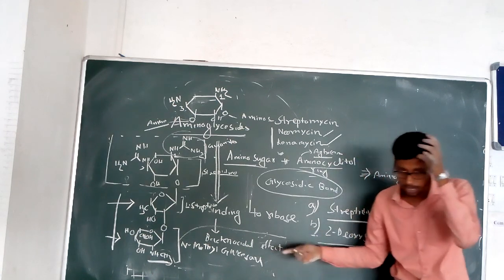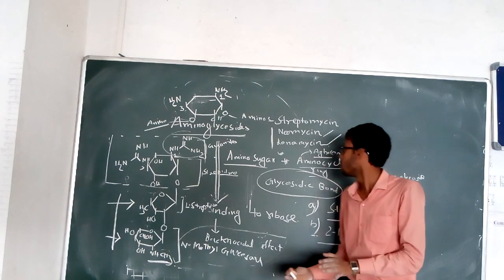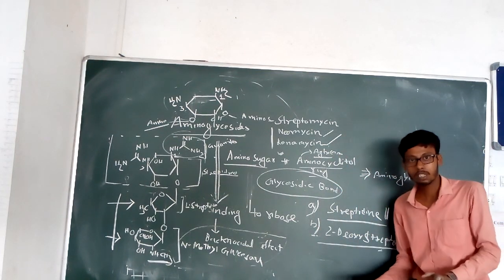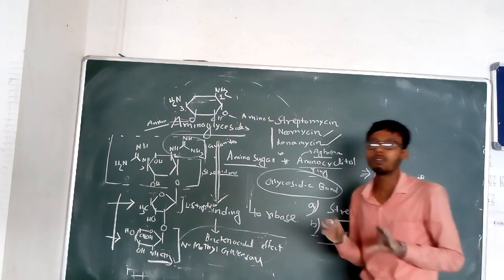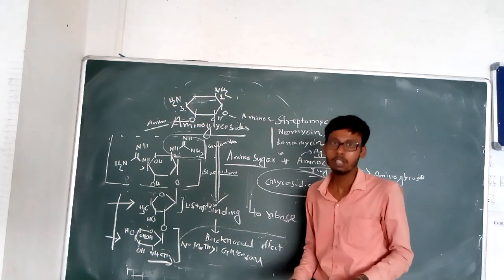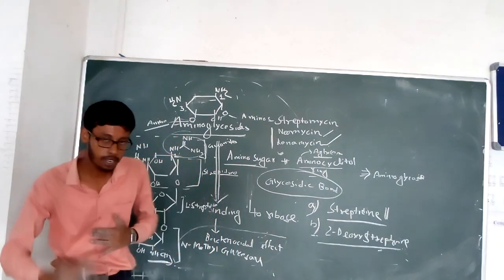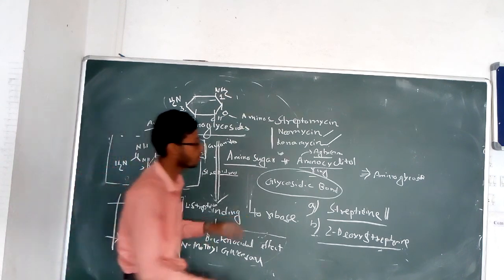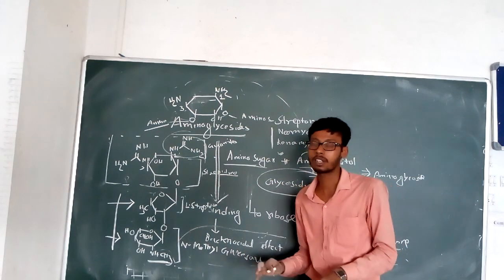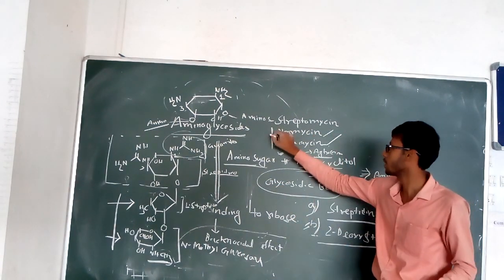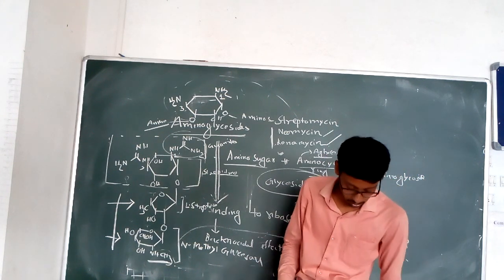Streptomycin, already discussed the details. These are the two amino sugars attached with the aminocyclical ring. On the aminocyclical ring, this is the streptidine ring, and another aminocyclical ring is the 2-deoxystreptamine ring, which develops the two aminoglycosides, that is kanamycin and neomycin. We will see the structure of kanamycin and neomycin.